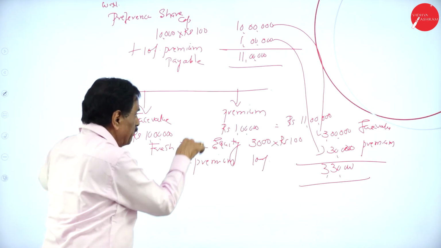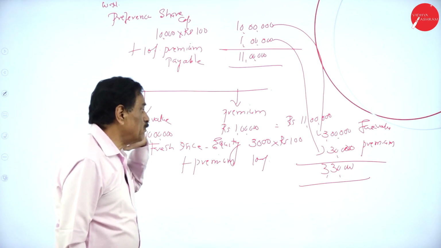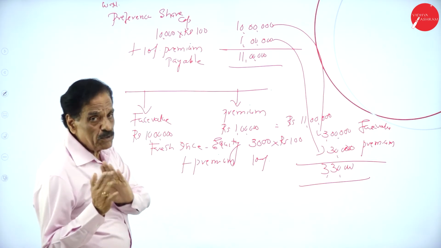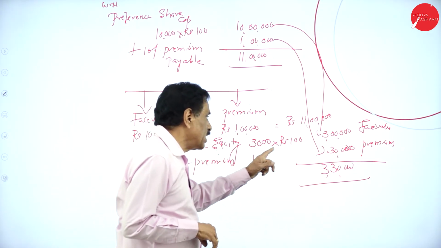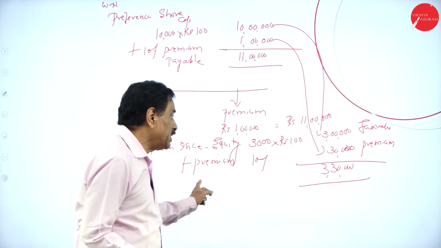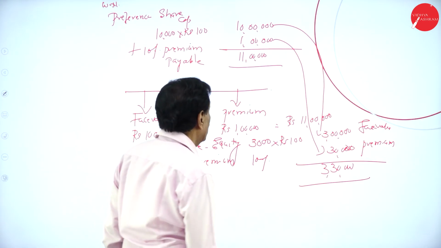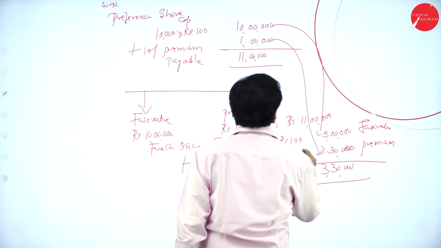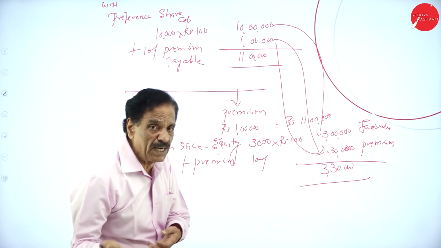Now, come back to the format. Your face value is 10 lakh. How much is the premium? 1 lakh is required. By issuing fresh equity shares, you issued 3,000 equity shares of 100 each. 3 lakh is the face value, and with 10% premium, 30,000 is the premium. How much premium is payable? 1 lakh. But how much is available? 30,000. You can take 70,000 from the profit and loss account.